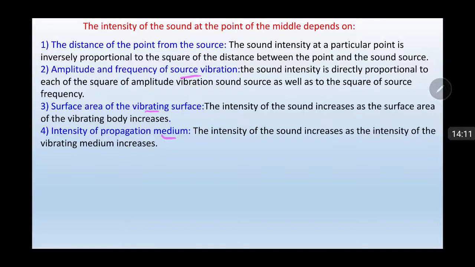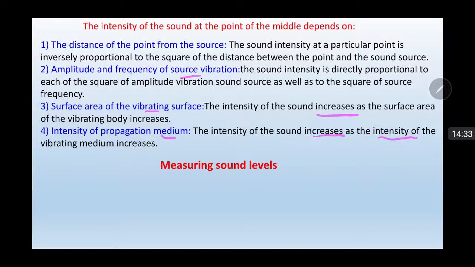Third, the intensity of the sound increases as the surface area of the vibrating body increases. Last, the intensity of the sound increases as the density of the vibrating medium increases.